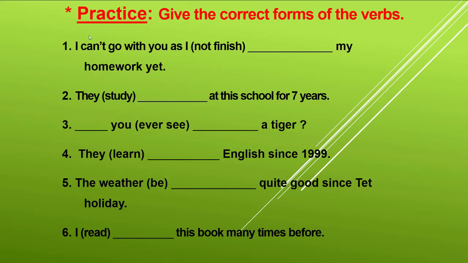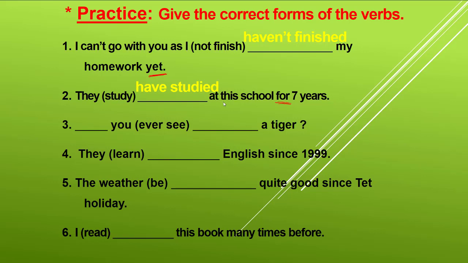Okay, let's do some practice. Give the correct form of the verbs. For example, I can't go with you as I haven't finished my homework yet. Because I haven't finished my homework yet, it means still I am doing my homework. And there's "for" here, so we should use present perfect tense.